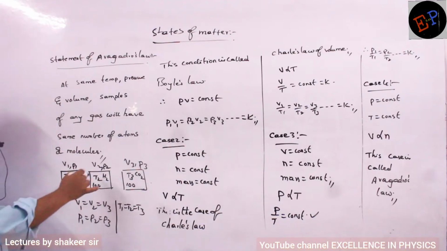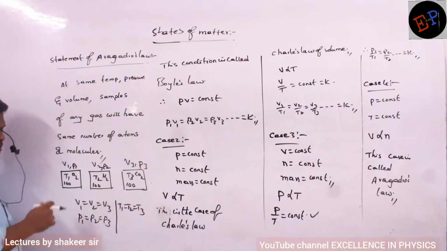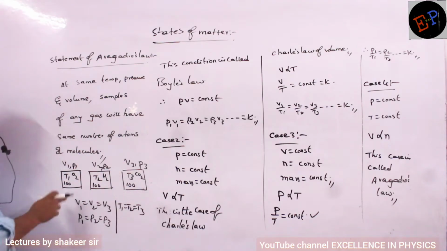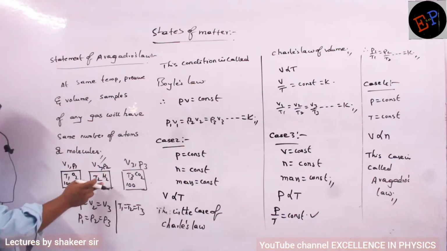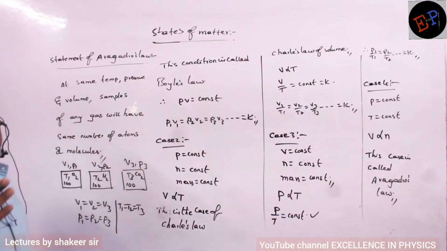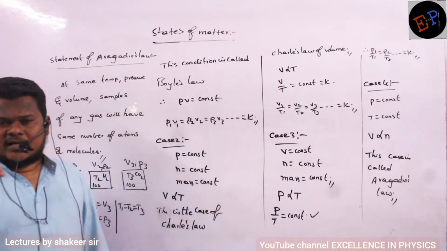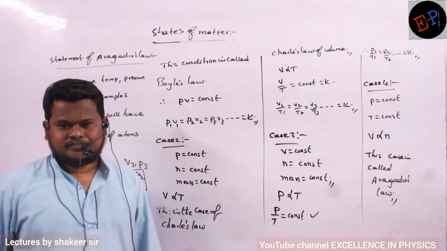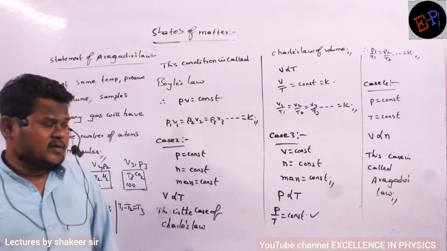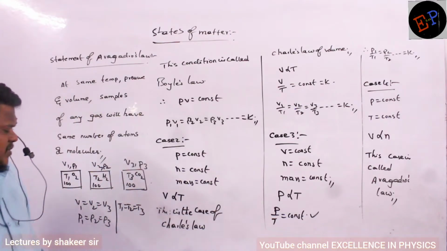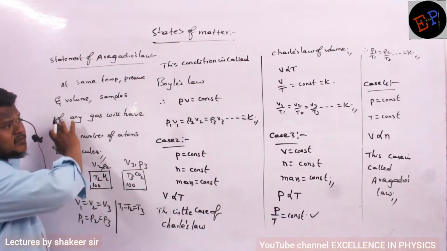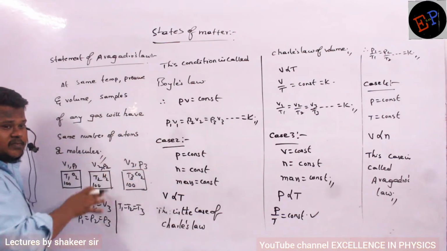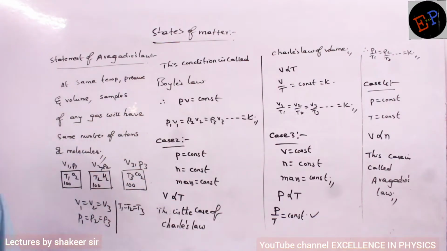Volumes are the same, pressures are the same, temperatures are also the same. Then whatever the gas may be, whether it is oxygen, hydrogen, carbon dioxide, helium, argon, neon, whatever it may be, they must have the same number of atoms or the same number of molecules. Understood? So this is a very, very, very important law. Because while solving these problems, we should have a very good idea of all these laws. Otherwise, problem solution will become very tough.